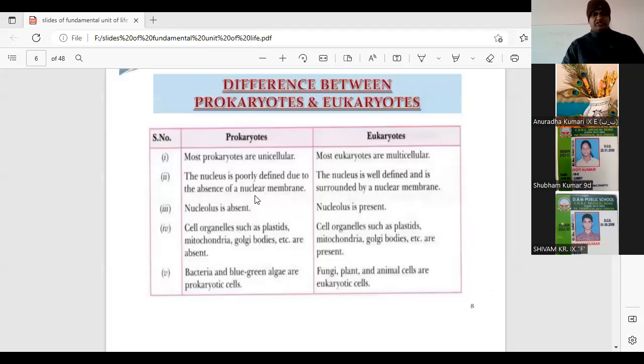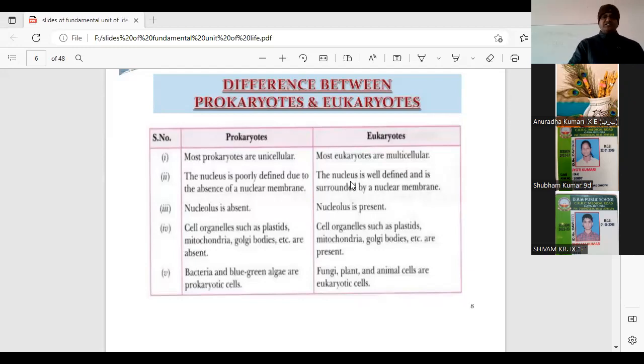are altogether absent. And if we are comparing it with the eukaryotes, most eukaryotes are multicellular and they have the well-defined nucleus. Why are we saying well-defined nucleus? Because it comes from the word eu. Eu means modern and karyon means nucleus. So these are the organisms with the well-defined nucleus.